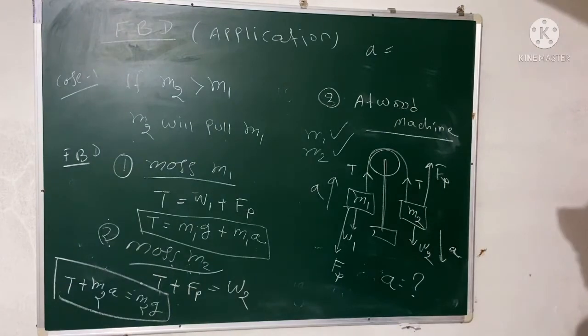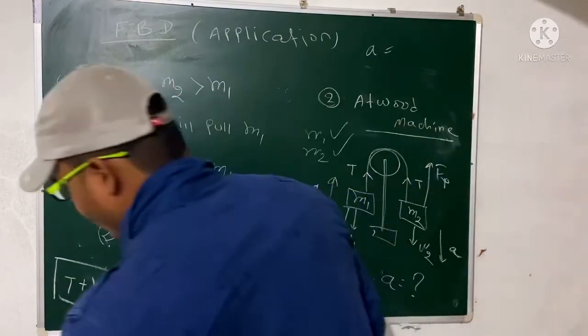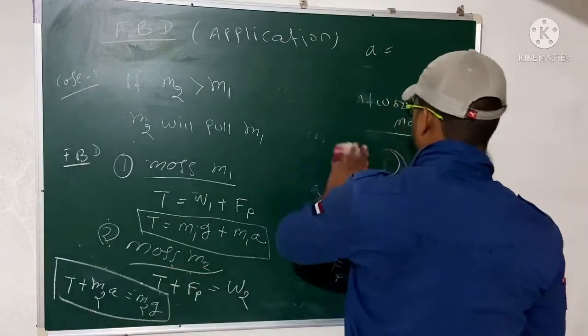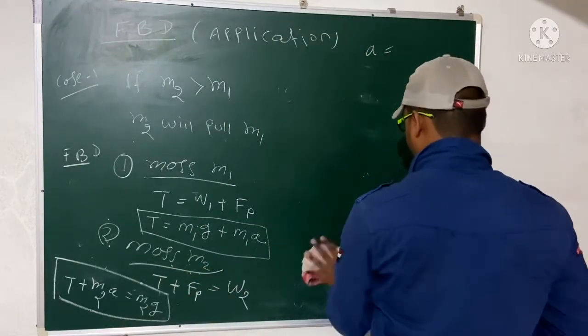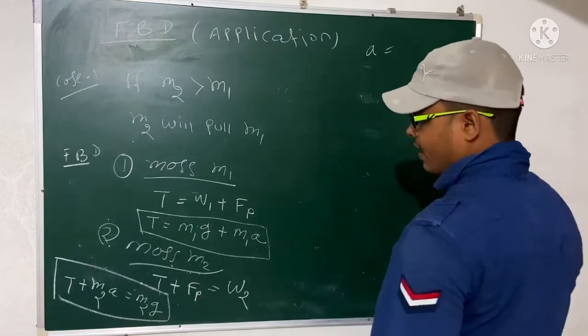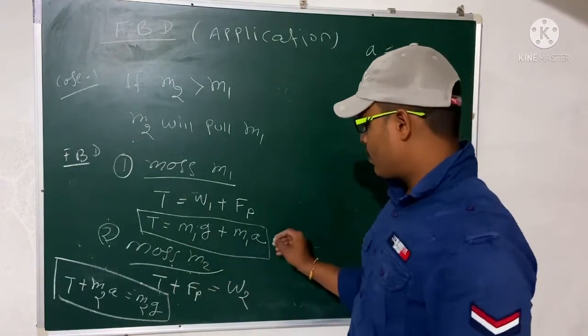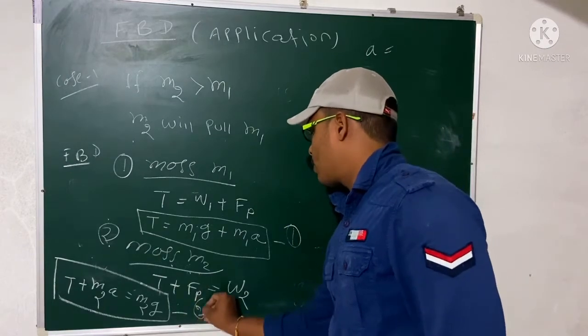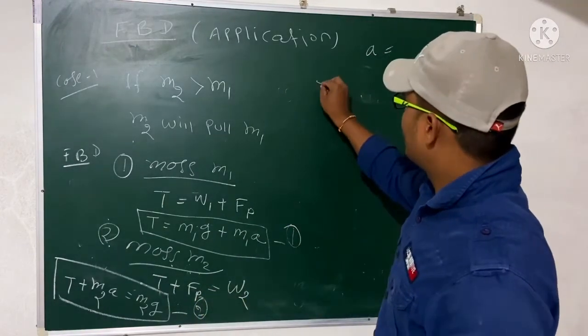So that means your acceleration will be, okay, to substitute your T value, I am writing here. What will be the acceleration? You substitute T from this one. This is one equation, and this is the second equation. So substitute 1 in 2.